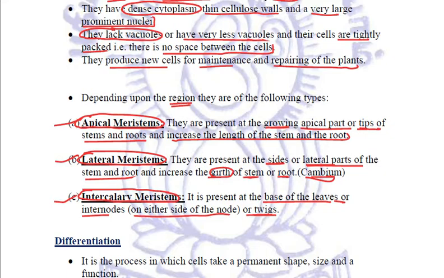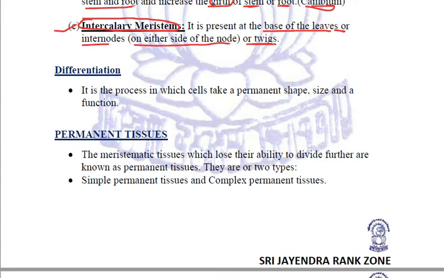Right? Now these meristematic tissues will divide and divide, but there will be a stage when they will stop dividing. Then this process of differentiation will take place. Now what is differentiation?